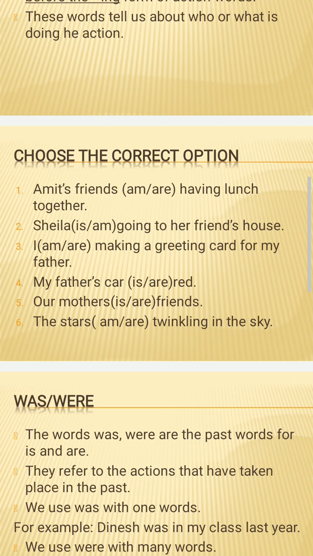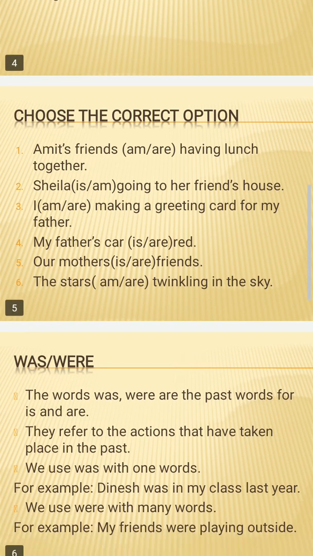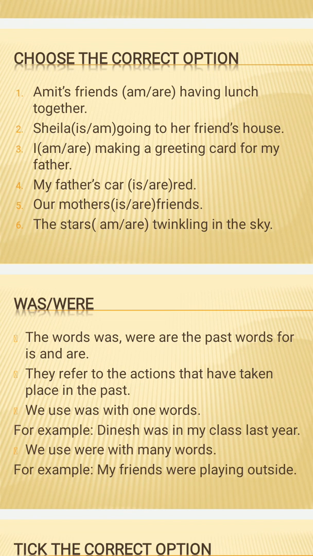I am or are making a greeting card for my father. With I, we always use the word am, so it would be: I am making a greeting card for my father. Next, my father's car is red or are red. Car is one in number, so it is red. Our mothers is friends or are friends. Mothers means more than one, plural, so we will use are. The stars am twinkling in the sky or are twinkling in the sky. The stars are many in number, they are plural, so with the plural form we will use are.